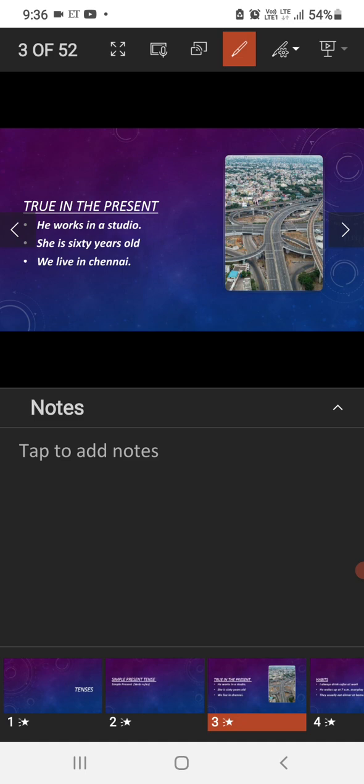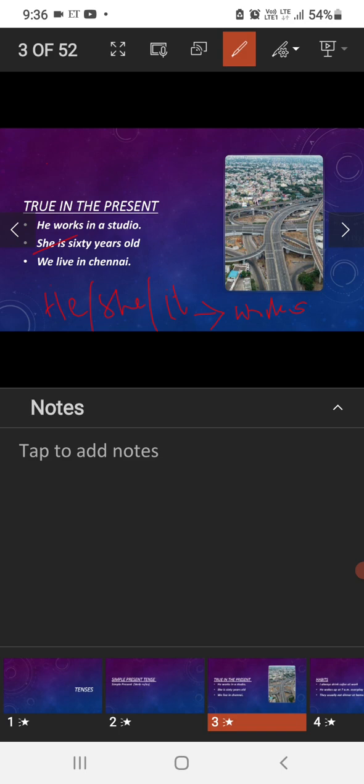Here, for he, she, it, these are the singular pronouns, and so we have to put the verb and add s or es to the main verb.